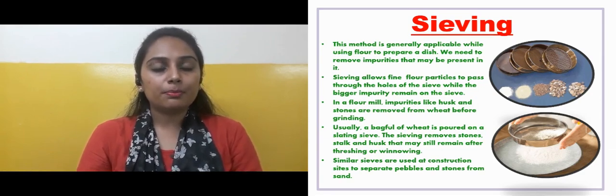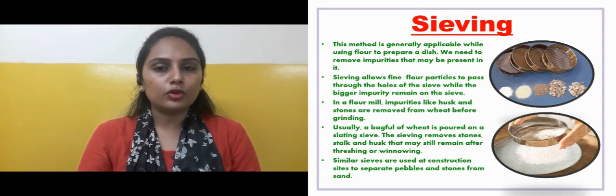So whenever we prepare any dish or food using this flour, we use this sieving method. We need to remove impurities that may be present in it. In flour also there can be impurities, so we need to do the sieving process before using this flour.